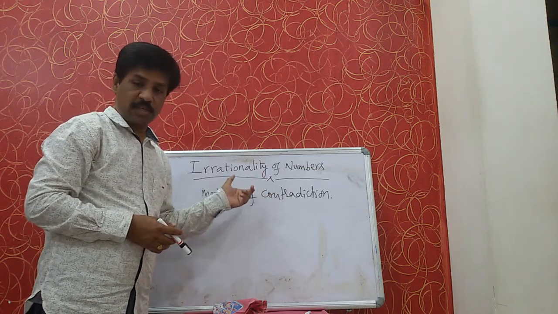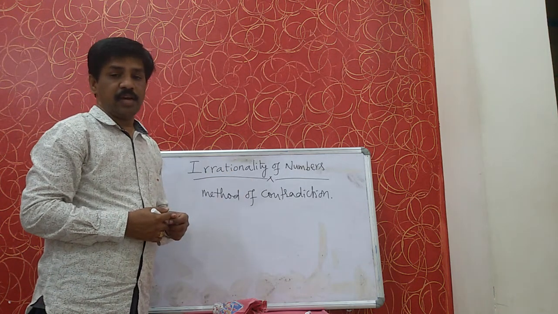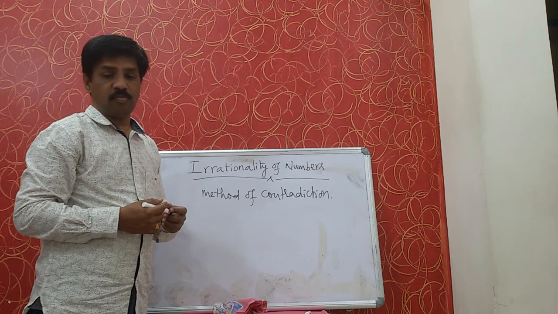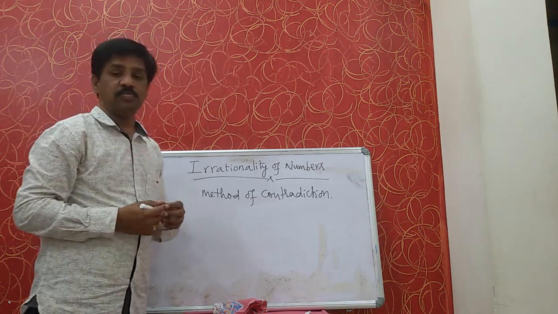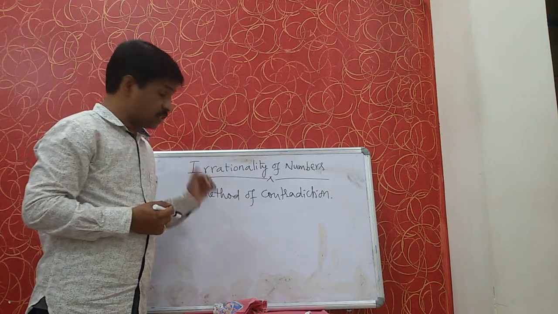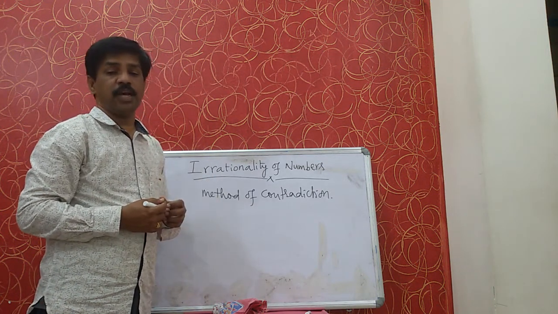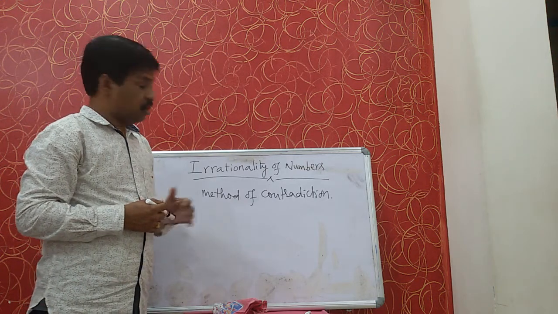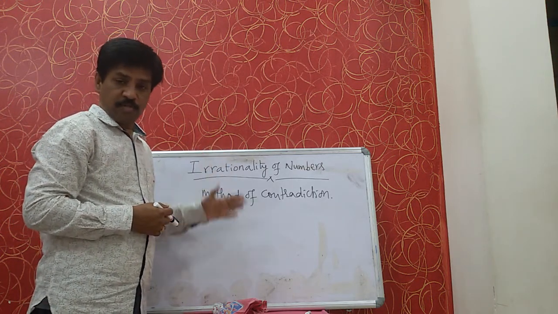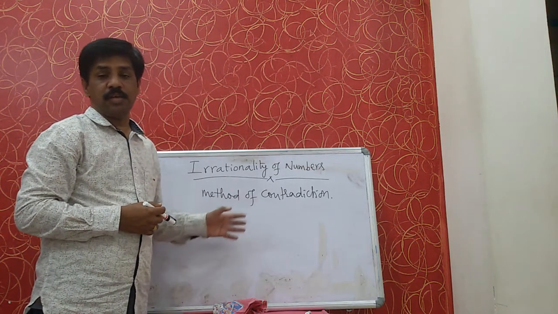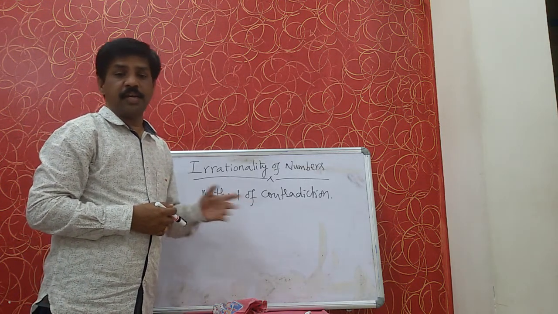By using this, first we take the contrary to the statement. Let us assume that root 2 is a rational number. We were asked to prove that root 2 is an irrational number, but we took root 2 as a rational number. From that we will do the problem. At last we will get that root 2 is not a rational number.